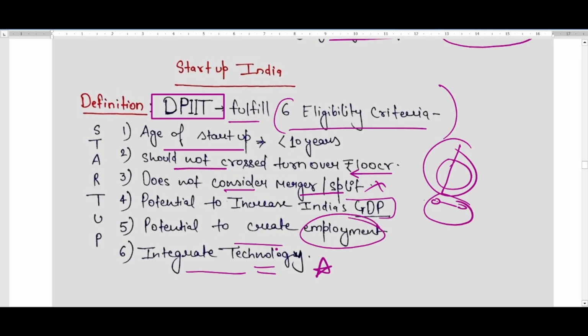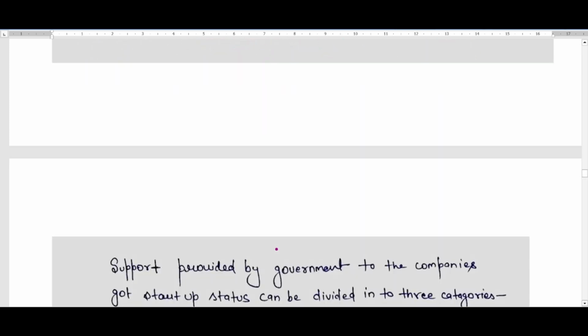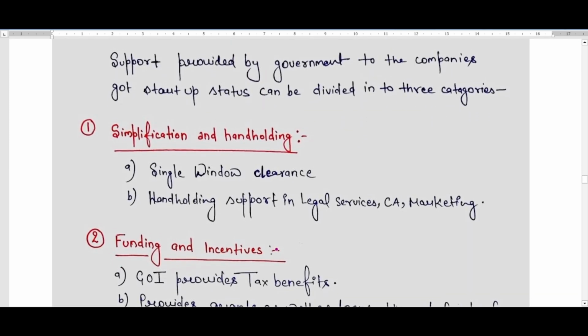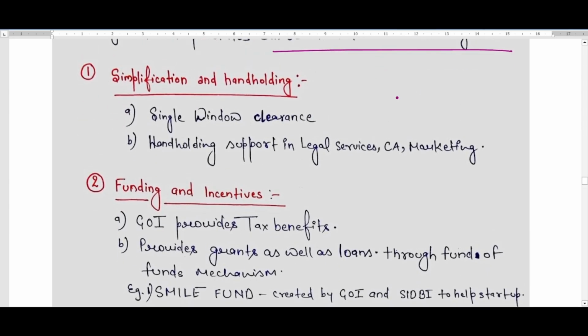Then only the DPIIT will consider a company as a startup. And after that, what is the government providing to those companies who were identified as startups? The support provided by the government to the companies who got startup status can be divided into 3 categories. What are these 3 categories? First category is simplification and hand holding. That means single window clearance is being provided to those companies.